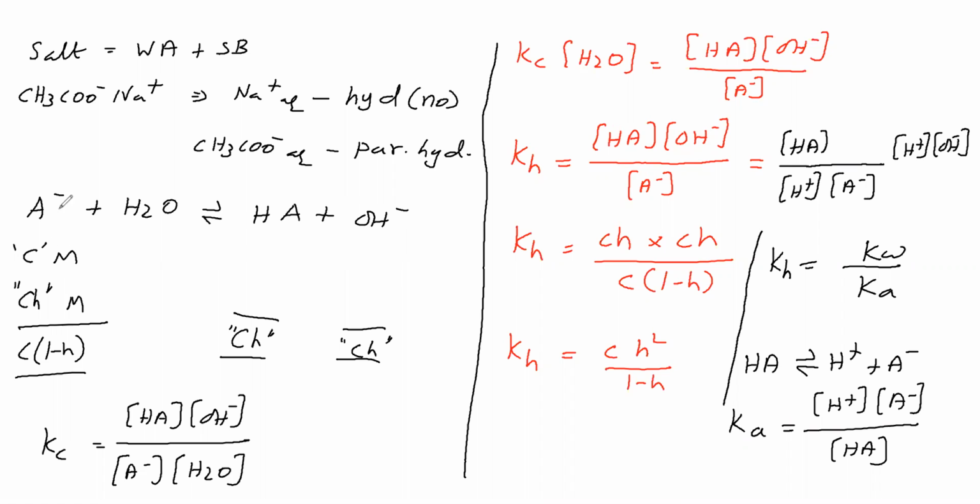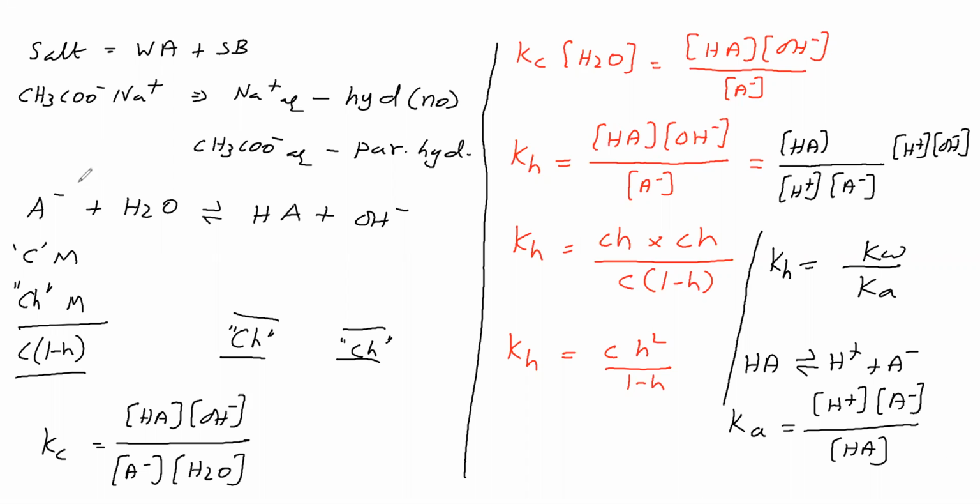So if the anion undergoes hydrolysis, using these formulas we can find the pH of the resultant solution. Okay, so if the cation undergoes hydrolysis, how to find? Before that, in the anion also, a divalent anion is there. If a divalent anion is there, how to write the equation, that we'll see, then we will go for cation. Divalent anion, for example sulfide, undergoing hydrolysis, how to write the equation, that we'll see.